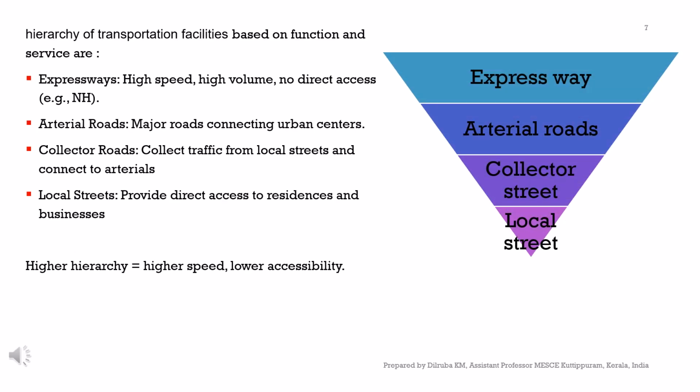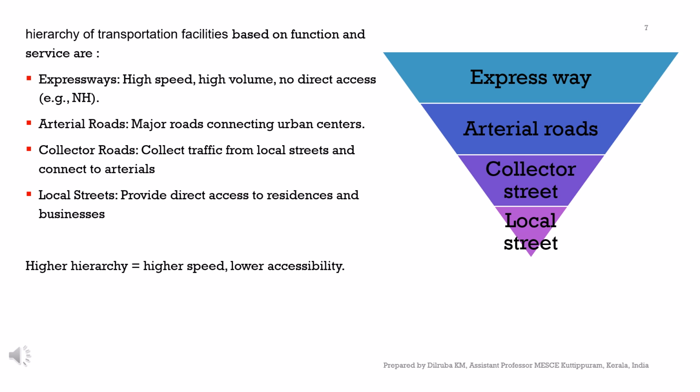And the hierarchy of transportation facilities based on functions and services is expressway, arterial roads, collector roads, and local streets. Expressways are ways which provide high speed and high volume, and have very restricted access, like NH. Whereas arterial roads, which are mainly situated in urban centers, are major roads connecting the different urban centers. Definitely they have more accessibility than expressways, but fewer vehicles will be utilizing these facilities.